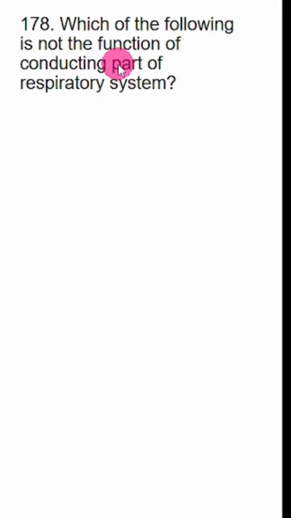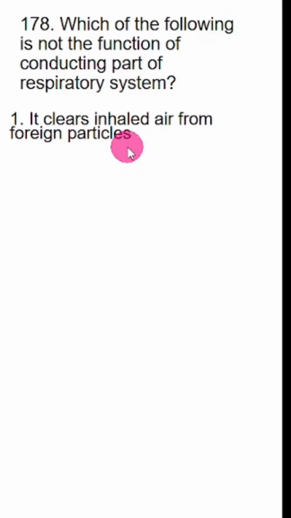Which of the following is not the function of conducting part of respiratory system? So the respiratory system is divided into two parts. Conducting part starts from nostrils and it ends in terminal bronchiole, and the alveolar duct and alveoli, they constitute the gas exchange part. It clears inhaled air from foreign particles.